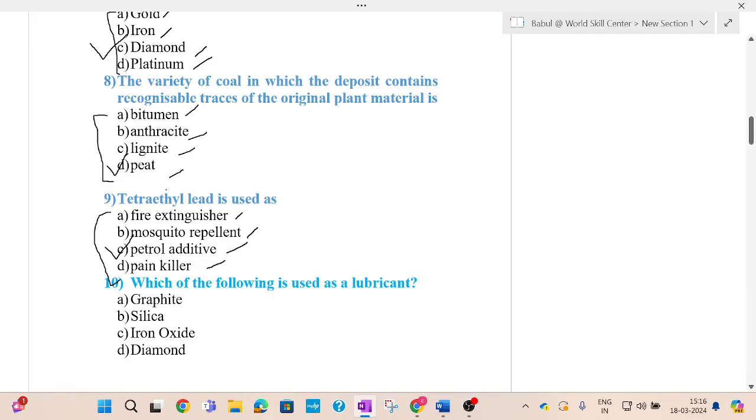Its main function is to prevent knocking of the engine. In an IC engine, internal combustion engine, knocking is present, so to avoid knocking we use this chemical, tetraethyl lead. So for question 9, the correct answer is C, petrol additive.